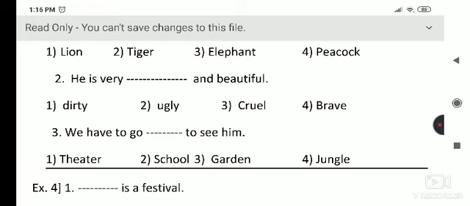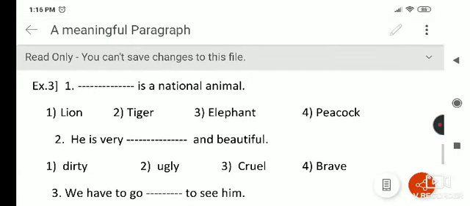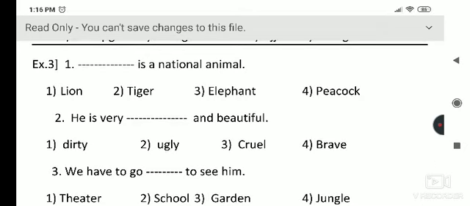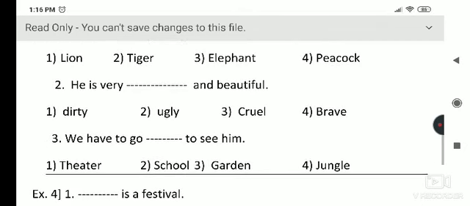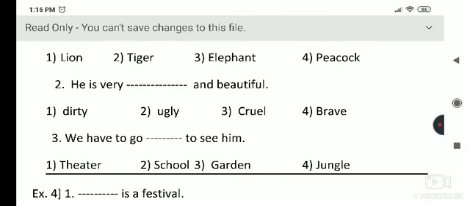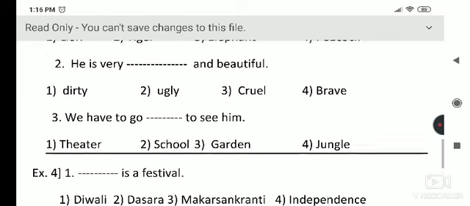So he lives in a jungle, so we have to go to the jungle to see the tiger. So here we make a meaningful paragraph: the tiger is a national animal, he is very brave and beautiful, and we have to go to the jungle to see him.